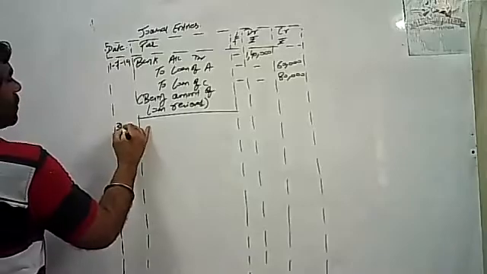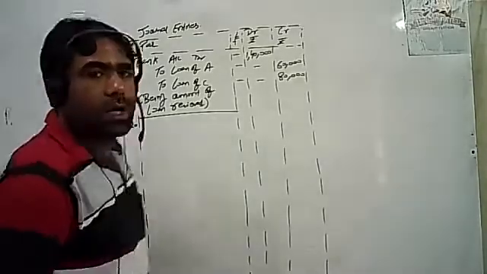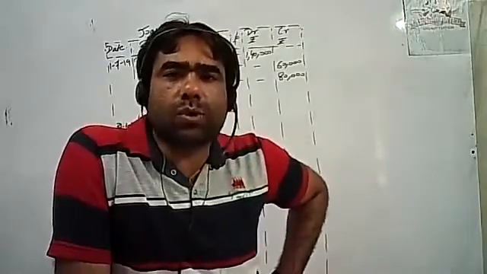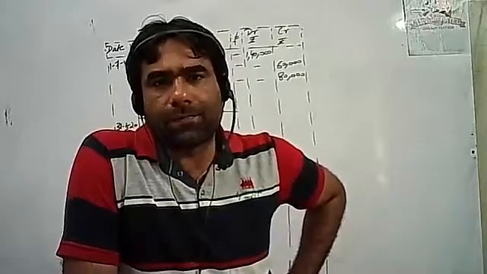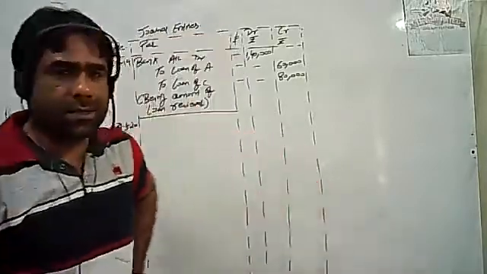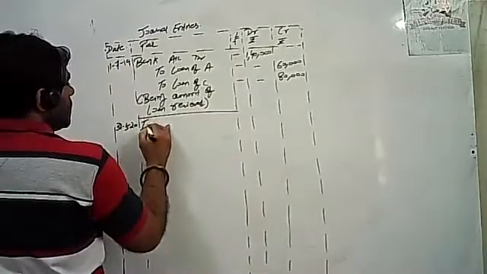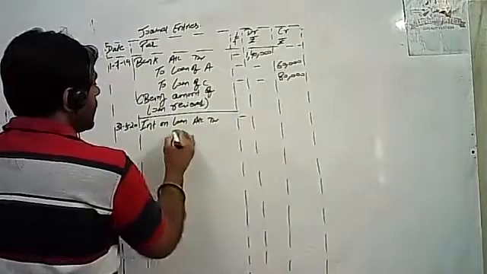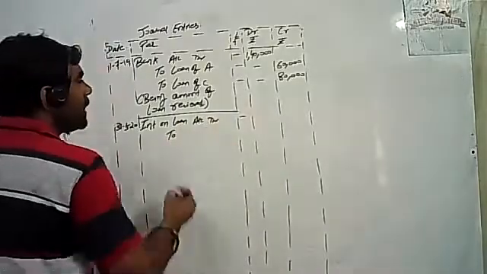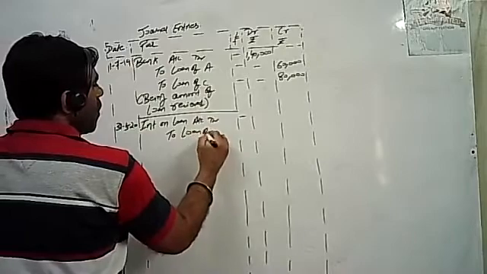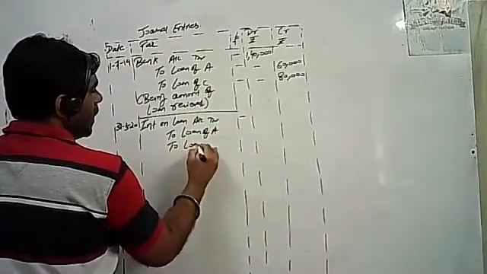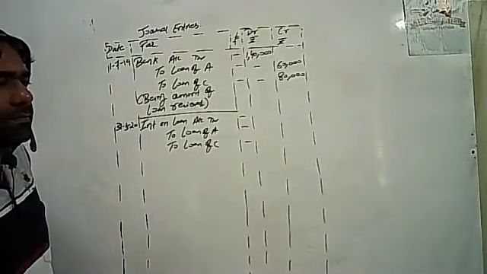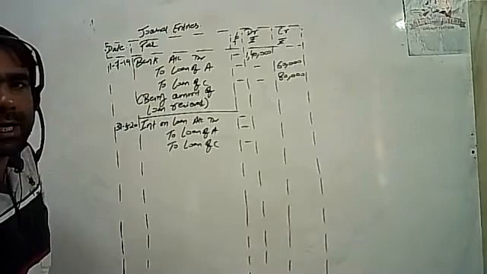Students, year ends on 31st March 2020. Firm has received the loan from A and C, so the firm is supposed to pay interest to A and C. Firm is paying interest, so interest is an expense, so it is to be debited. Interest on loan account debited to whom we are supposed to pay the interest? Loan of A and to loan of C. Journal entry clear, students?